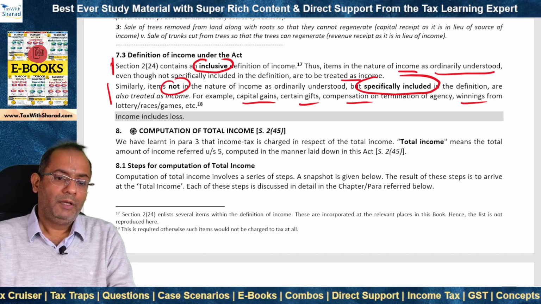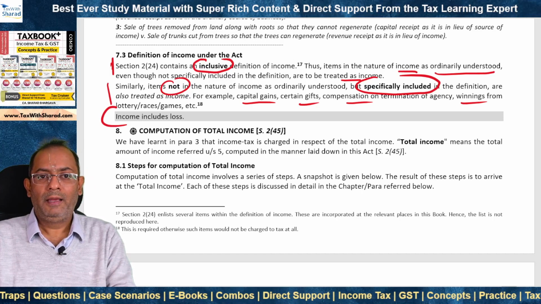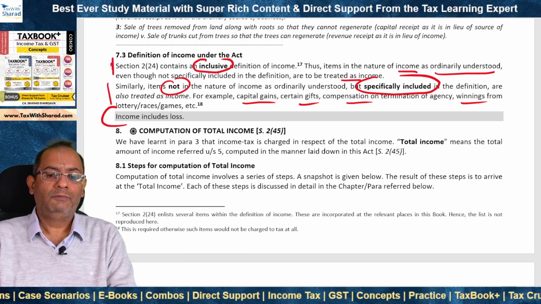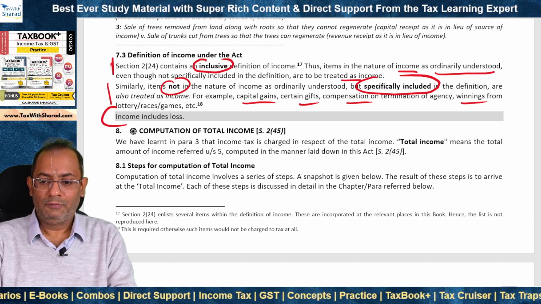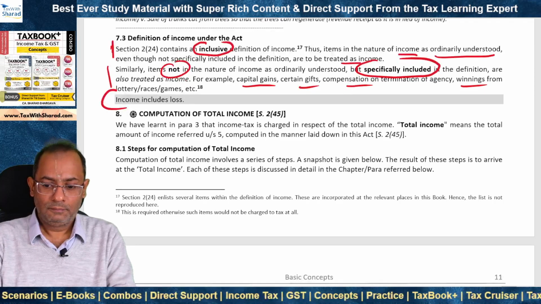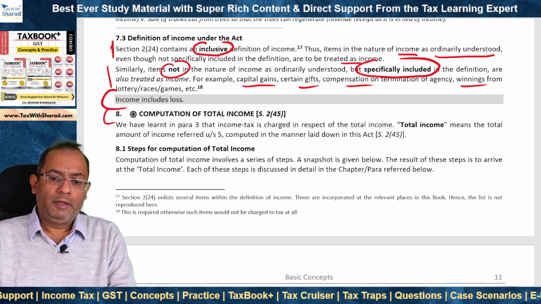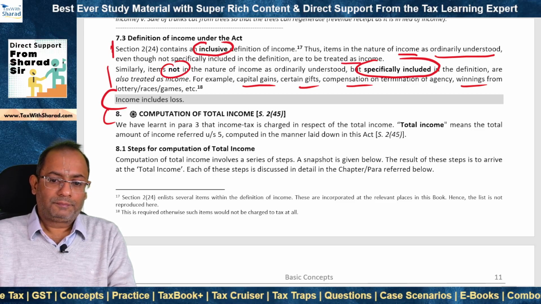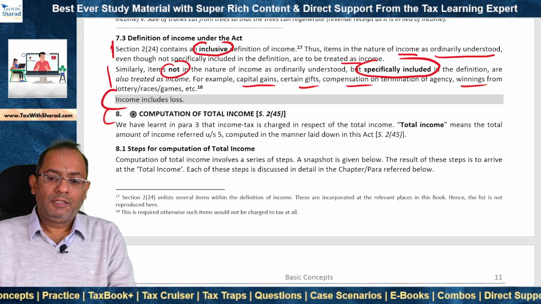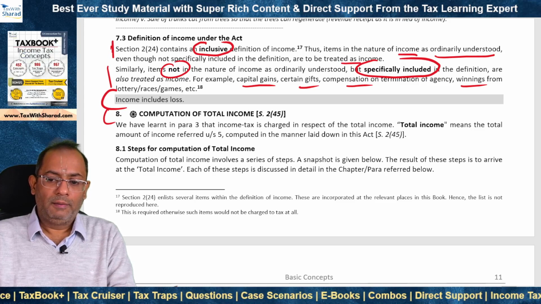And income includes a loss. So that's why a person may be assessed in respect of his or her income and also in respect of his or her loss. Computation of total income. Income tax is charged in respect of the total income.